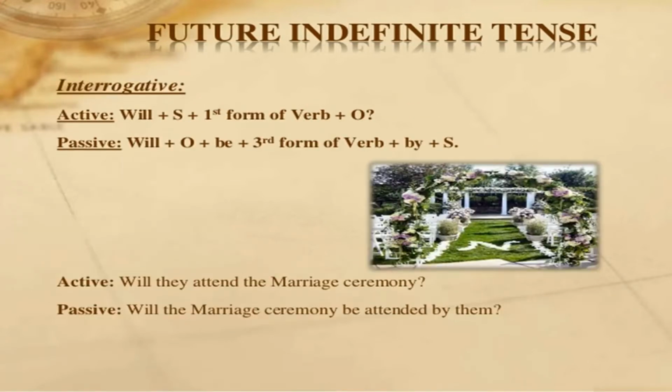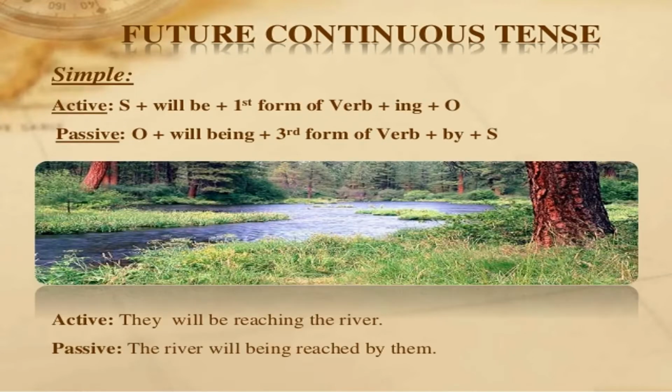If we take its interrogative, it becomes: will they attend the marriage ceremony? It will be passive like this: will the marriage ceremony be attended by them? Same changes.